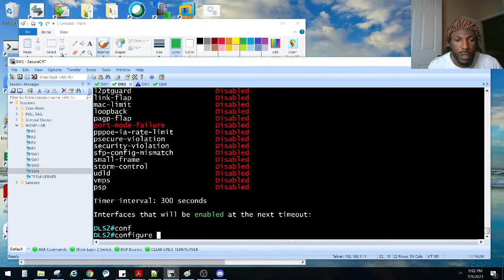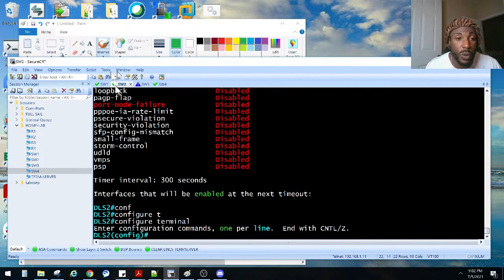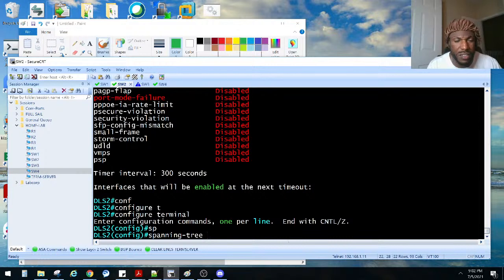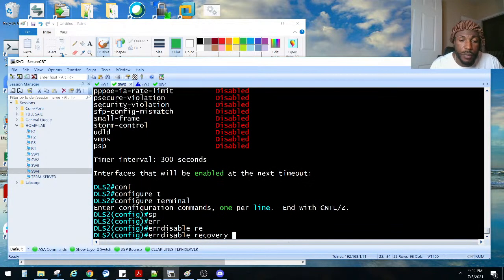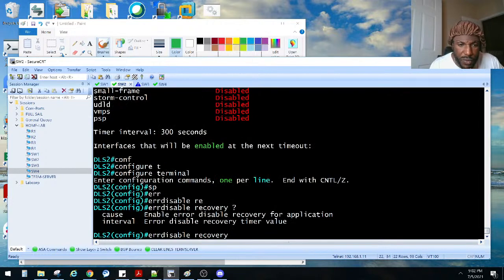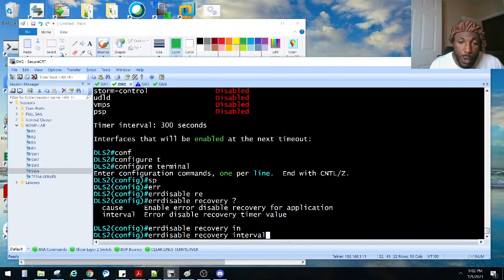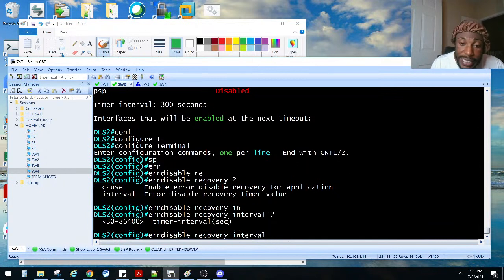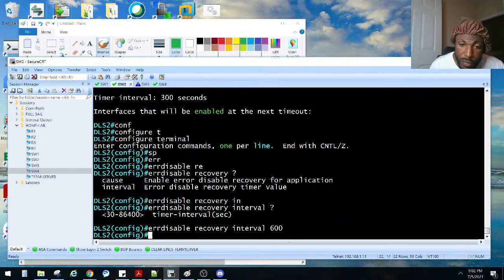So go to global config mode, and this is a global command, so it is done on the whole switch, right? We got to do this on all of the switches. So spanning tree, is it spanning tree? Can't remember how you do this. No, errdisable, errdisable recovery, feature, can't remember, interval. No, the interval is the 10 minutes part, so we can do this part. But we can do it only in seconds. So 10 minutes, yeah, because 5 minutes is 300, so it'll be 600.